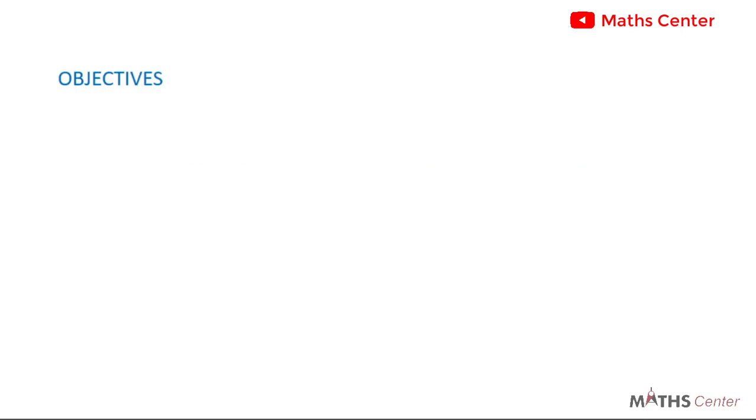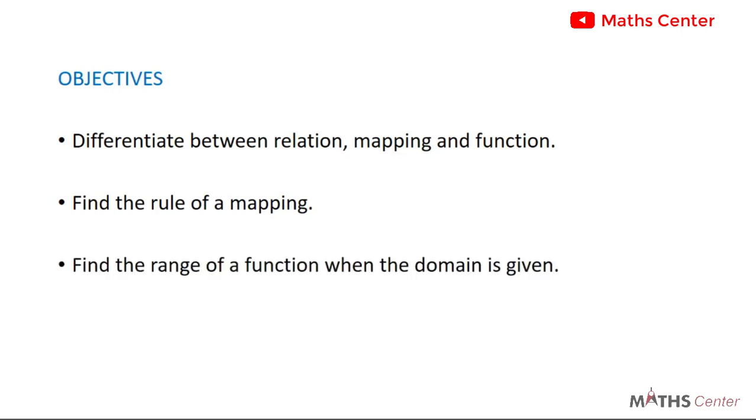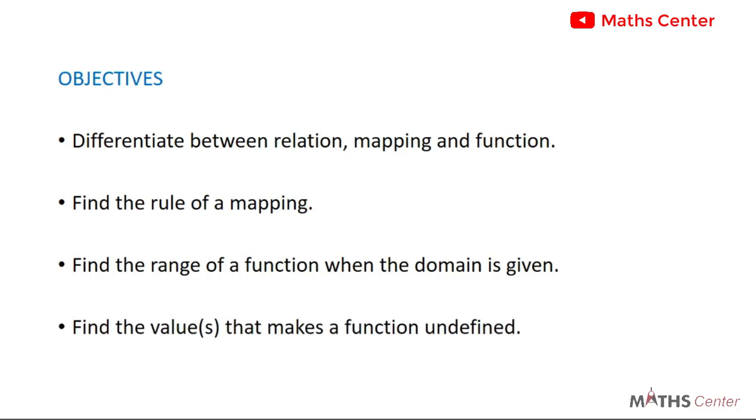What are the objectives that we look forward to achieving at the end of this topic? At the end of this topic, you should be able to differentiate between a relation, a mapping, and a function. You should be able to find the rule of a mapping. You should be able to find the range of a function when the domain is given. Don't worry if you don't understand these terms, you will understand as the lesson goes on. And you should be able to find the value or values that make a function undefined. So at the end of this topic, you should be able to achieve these four main basic objectives.